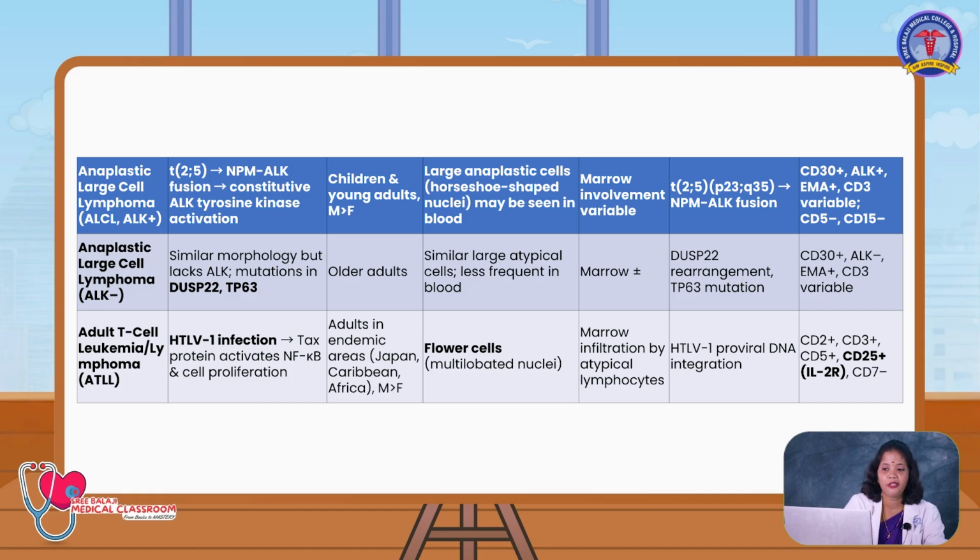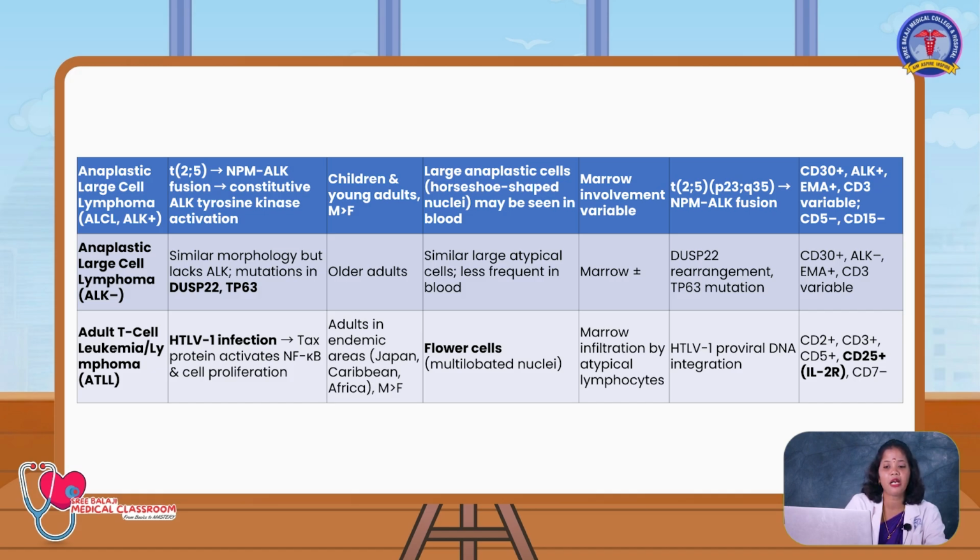In peripheral blood you will have atypical lymphocytes, and in bone marrow you will have polymorphous infiltration with arborizing vessels. Cytogenetically TET2 and RHOA mutations will be seen, and on immunophenotyping CD2, CD3, CD4 will be highly positive.